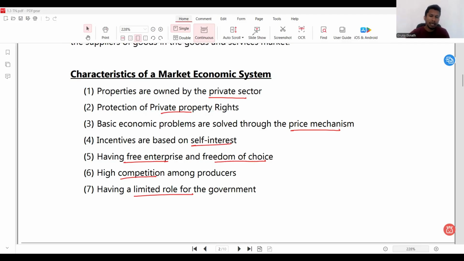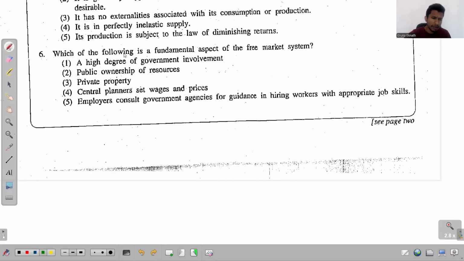So keeping that in mind, come to this sixth question again. The question is asking us to select a fundamental aspect of the free market economic system. A high degree of government involvement. No, it's the opposite. Public ownership of resources. No, it has to be the private ownership of resources. And third one, private property. Yes, having private property and protecting private property rights is the fundamental aspect. So that is the answer.